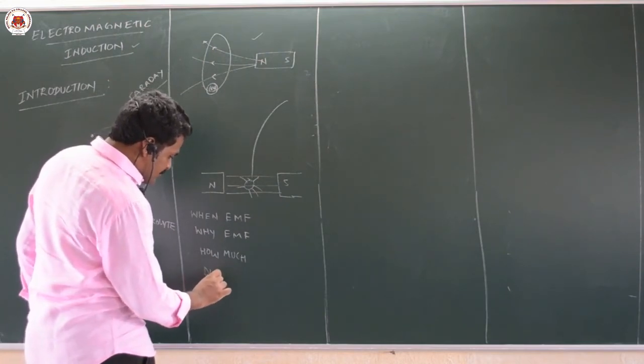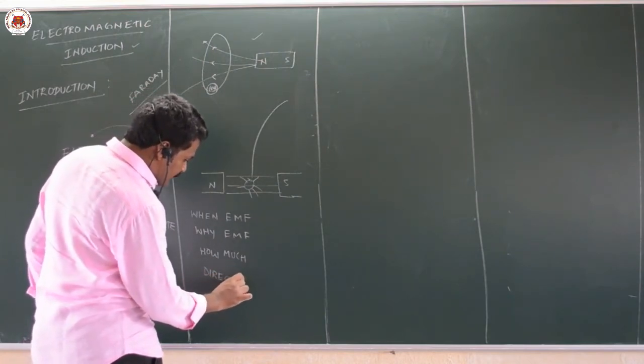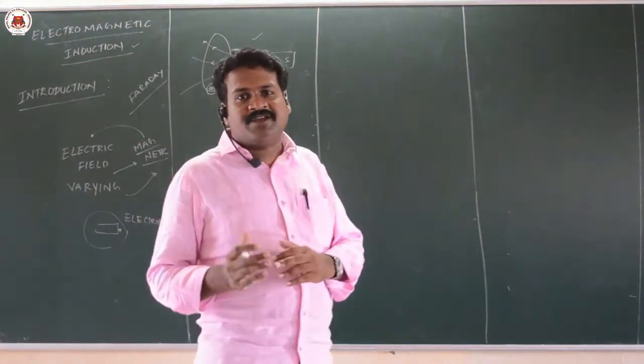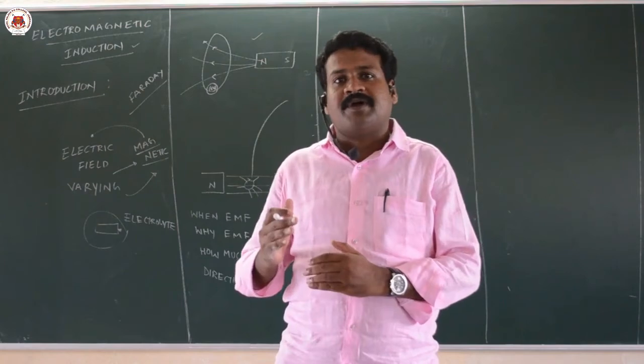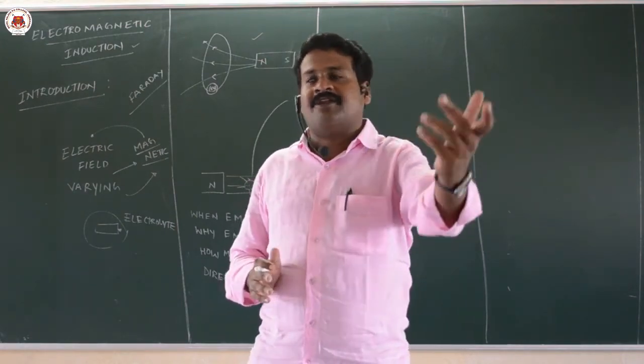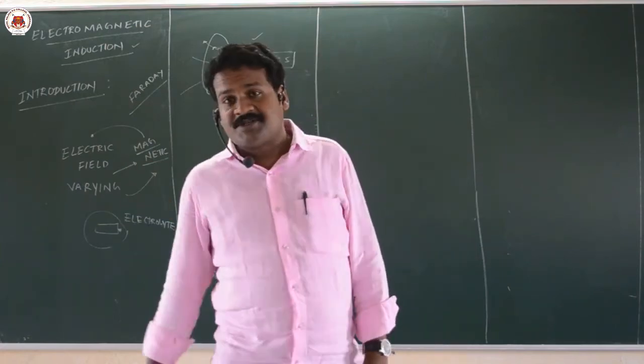All these questions we are going to answer in this chapter called electromagnetic induction. Electromagnetic induction is generation of electric energy by converting magnetic energy and mechanical energy. This is the introduction of this chapter.